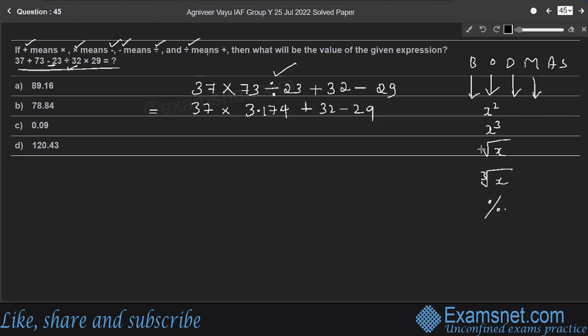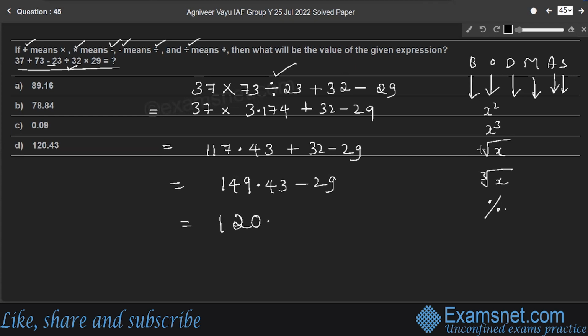Next comes multiplication. M stands for multiplication. 37 into 3.174 is 117.43 plus 32 minus 29. Right? So the next operation is addition followed by subtraction. 117.43 plus 32 is 149.43, minus 29 is equal to 120.43, which is the final answer. So 120.43, option D is the answer.